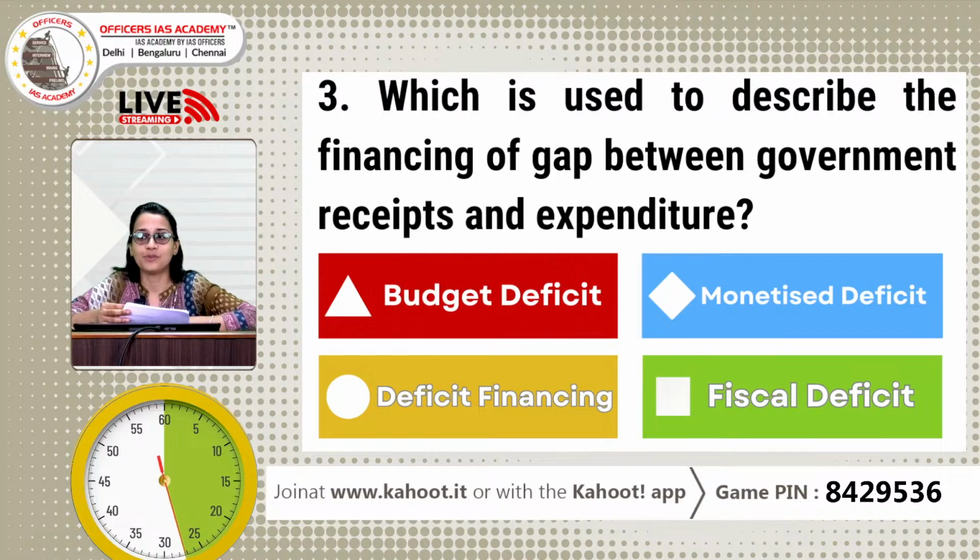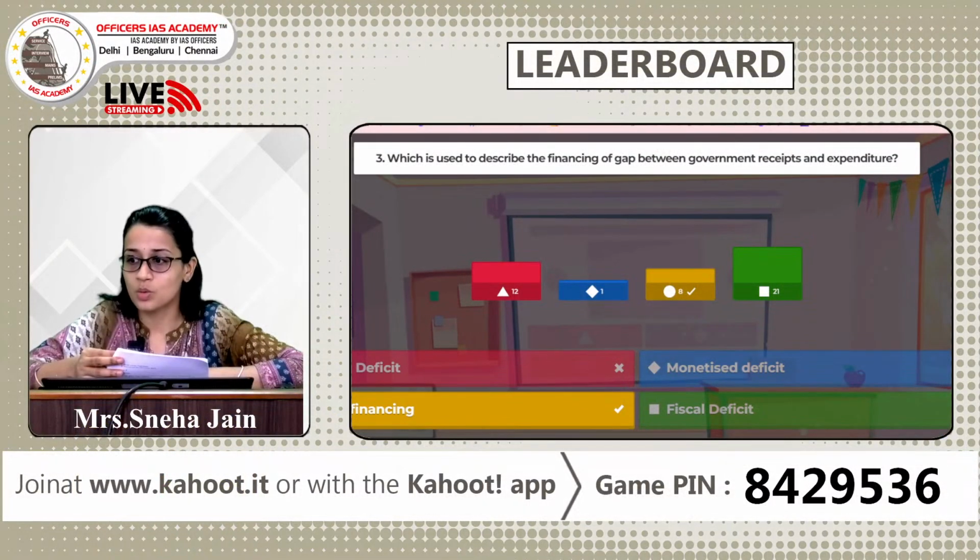You have another 15 seconds left. Do not give up. Read through the question, you will find some clue. You can definitely get your answer right. And on the count of 1, 0, the time is out. So we see that the correct answer is C, deficit financing.